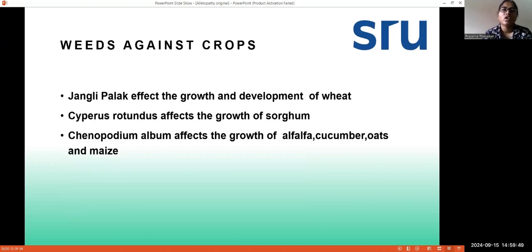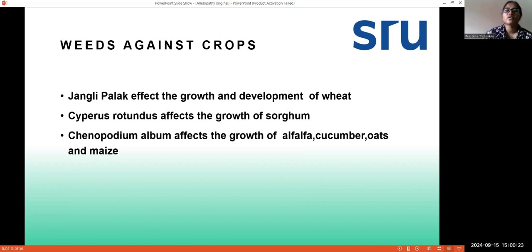Next, crop interaction: weeds against crops. Generally, Palak affects the growth and development of wheat. Here weeds are producing some kind of toxic chemicals that are harmful for the growth and development of the crops. The first example is jungly palak, that belongs to the Chenopodium family. Chenopodium produces some kind of chemicals that are affecting the growth and development of the wheat.